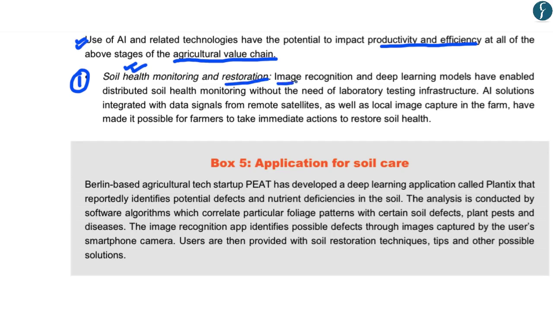With the use of image recognition, let's say a farmer takes a picture of his farmland or of his soil, and the deep learning models under artificial intelligence would give detailed information on the health of the soil. Therefore, the farmer would not need to take his soil for physical testing at a laboratory. Moreover, artificial intelligence can also use data signals from remote satellites and give a report on the soil health for a particular area or region, making it possible for farmers in that area to take immediate action if required to restore soil health.